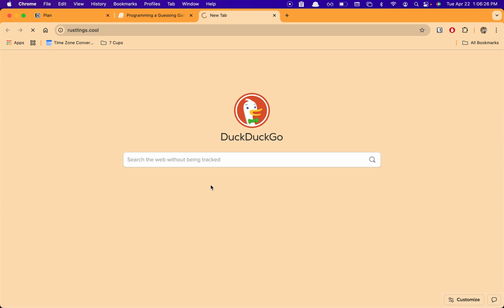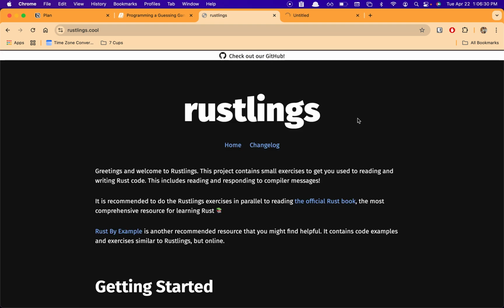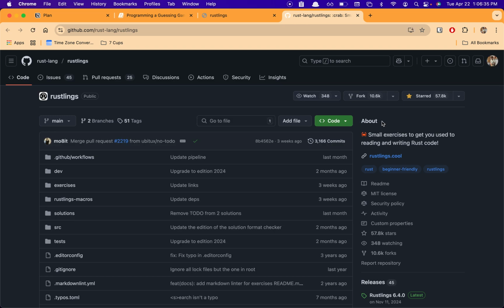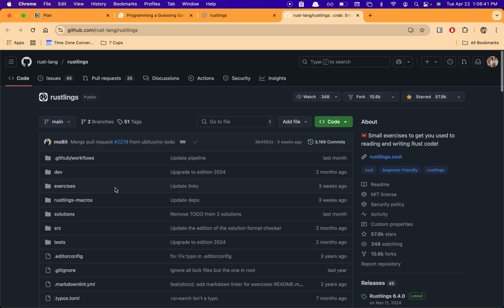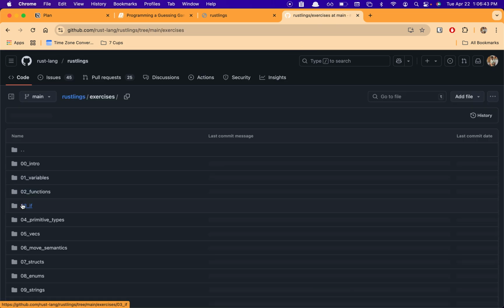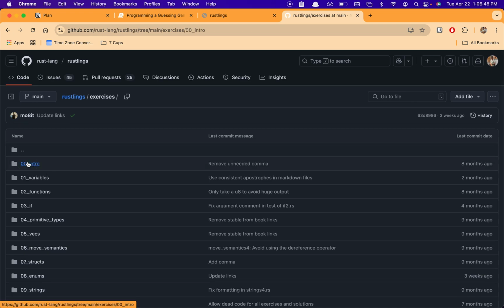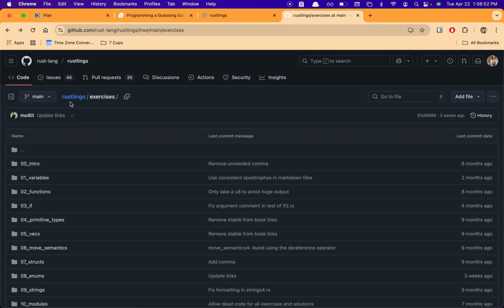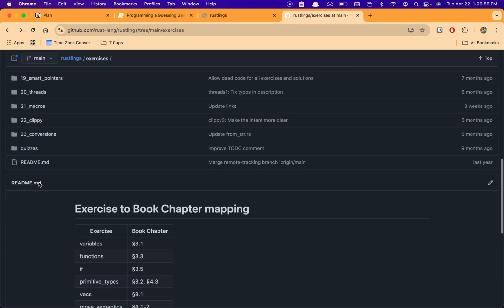You can go to rustlings.cool, and the GitHub is github.com/rust-lang/rustlings. It's basically small exercises to get you used to reading and writing Rust code. I think they have a lot of exercises, probably 23, and probably more than 23, because within each exercise they have multiple things.